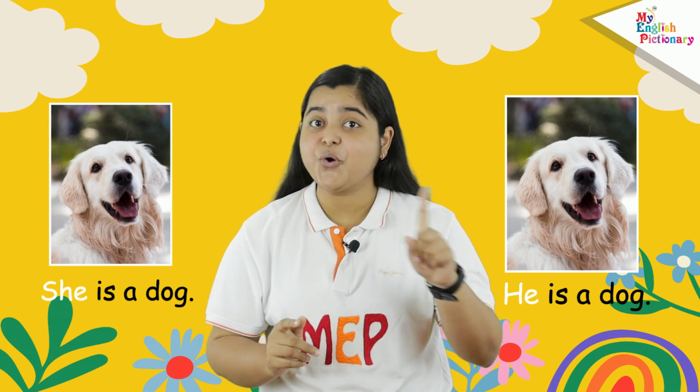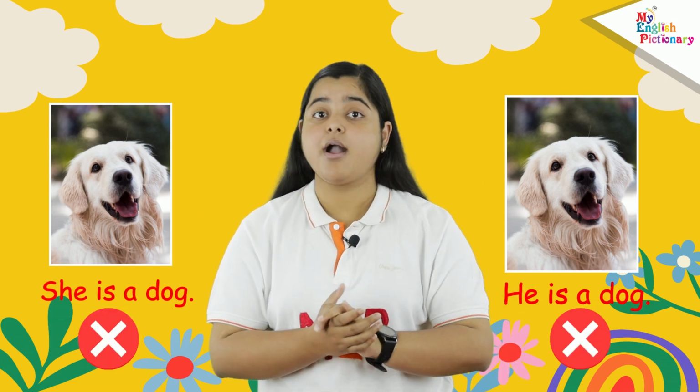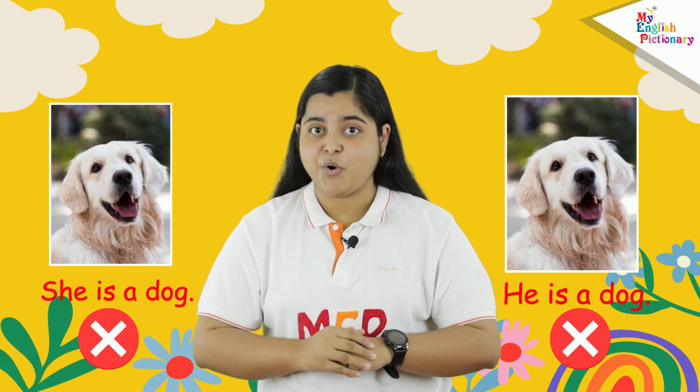Let's take a second example. It is a dog. Can you say that he is a dog or she's a dog? No, you cannot say that. But there is an interesting point. If the animal about whom you're talking is your pet, then only you can use the pronoun he or she in case of animals. Otherwise, you will always use the pronoun it in case of animals.